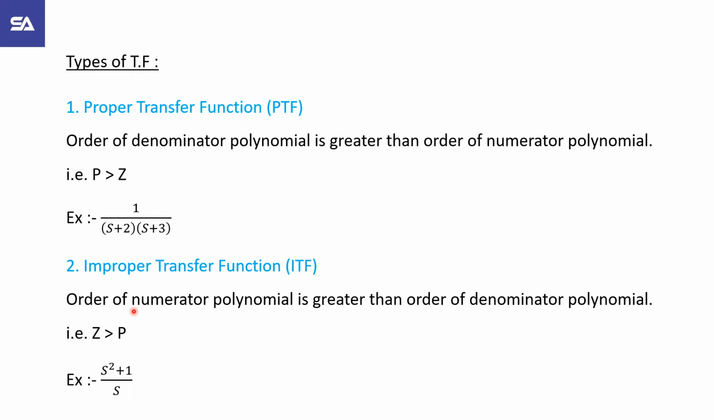Improper transfer function means order of numerator polynomial is greater than order of denominator polynomial, that is z is greater than p. In this example, s square plus 1 upon s, order of numerator polynomial is 2, and denominator is 1. So s square plus 1 upon s is called improper transfer function.